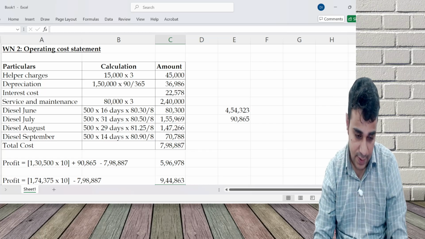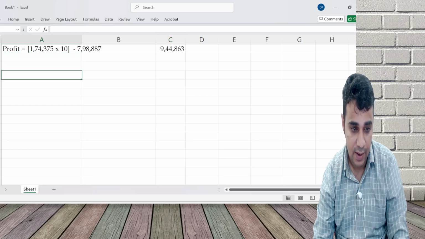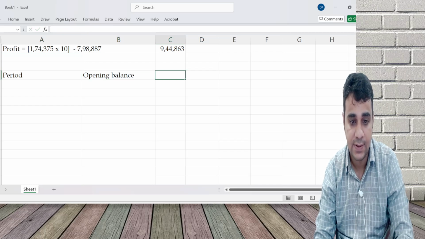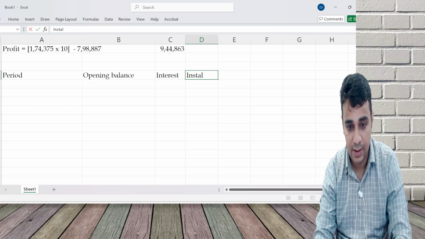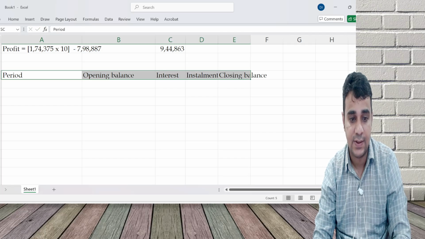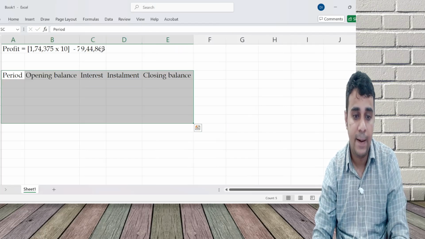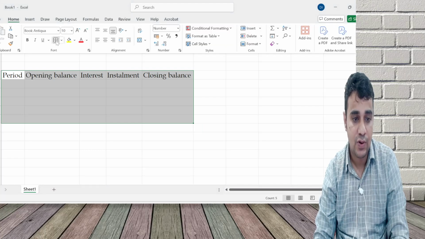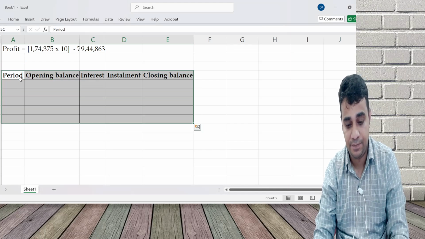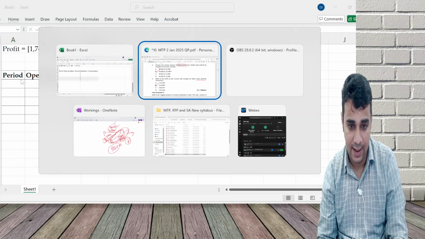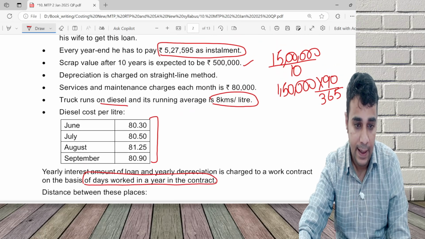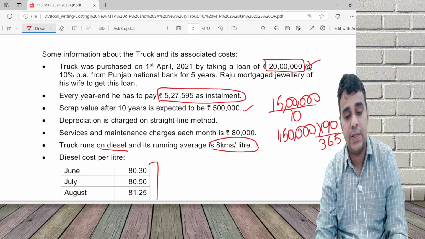How do I calculate interest? For interest, it's like this: period, opening balance, interest, installment, closing balance. We have to do a statement like this. If you do the statement, you will get the interest expense. So it's a very lengthy calculation. He took the loan in April 2021.